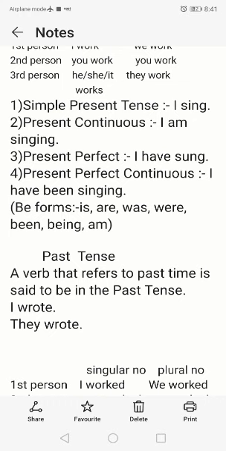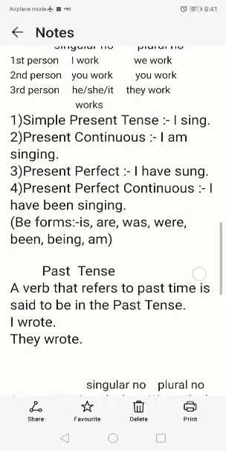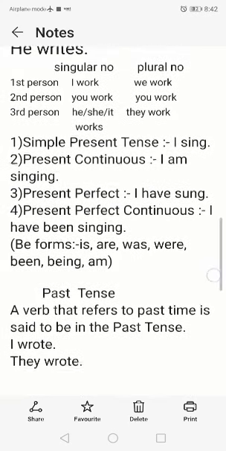In the same way, they wrote. Suppose the subject is he, she, it, then also he wrote. Actually in present tense, if the subject is a third person singular, he, she, it, then we have to add s or es with the verb. But in past tense, whether the subject is first person, second person, third person, it doesn't matter. So for all of them: they wrote, I wrote, he wrote, she wrote.